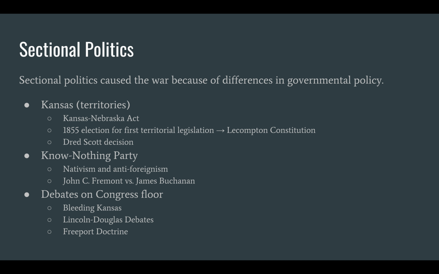Political parties were getting messy, so many new parties were also created. One such party was the Know Nothing Party, which believed in nativism and anti-foreignism. They believed that only the true white Americans should be in charge of political positions, which made other people feel uncomfortable. The issue over whether Kansas and Nebraska should be free or slave states made its way onto the Congress floor in the form of Bleeding Kansas.